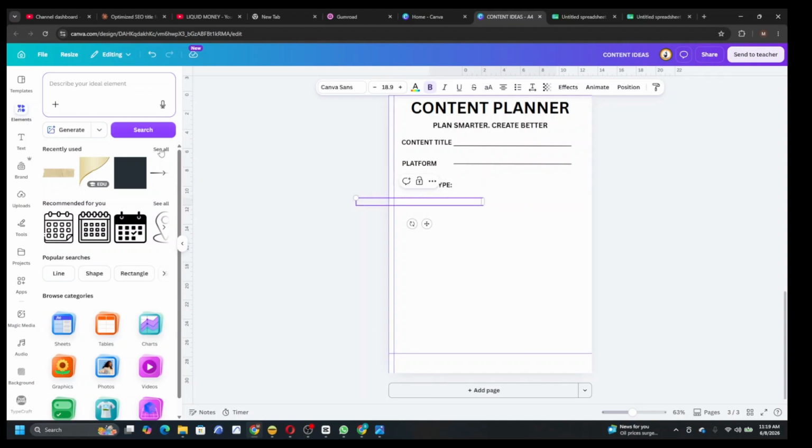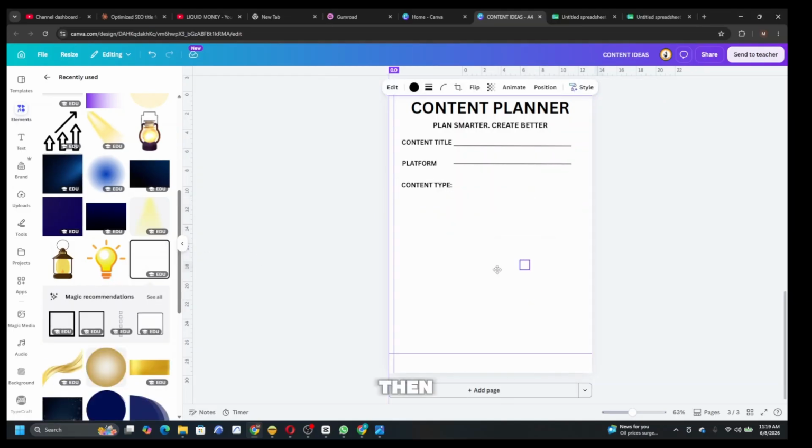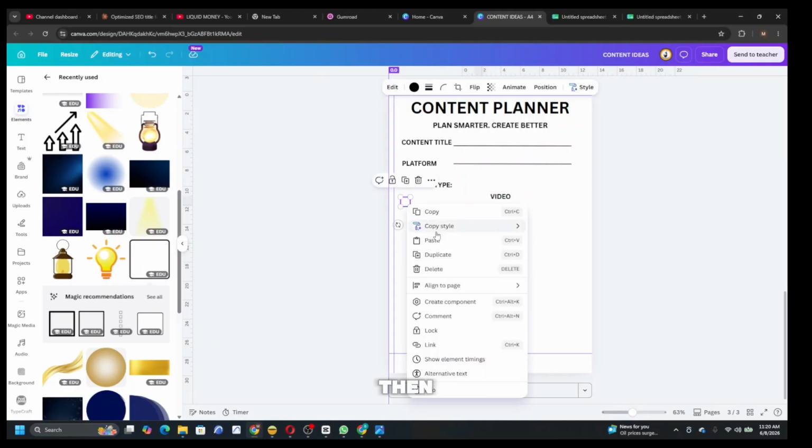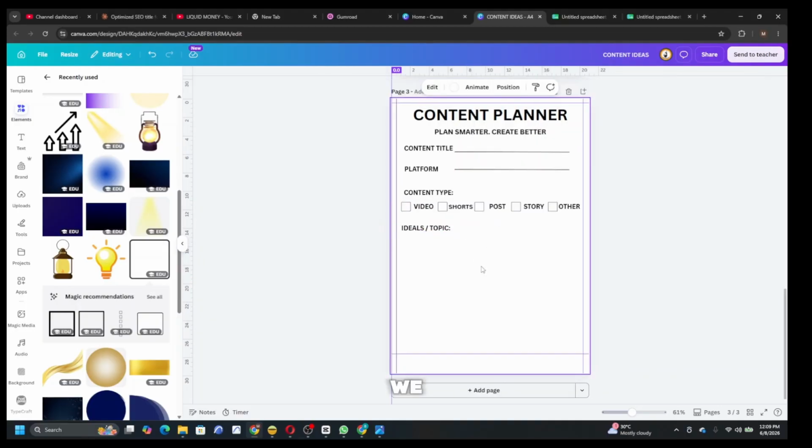So I need a box. Alignment. Yes, I'll make use of this box. Minimize it. Then I bring it here. Type video. Video. Give gap 1, 2, 3. Shift it. Then duplicate the box. Okay. Let's duplicate this box 4 to 5 places. We put this box here. Bring it here. We need a line. Just come here. Duplicate this one. Then you bring it here.